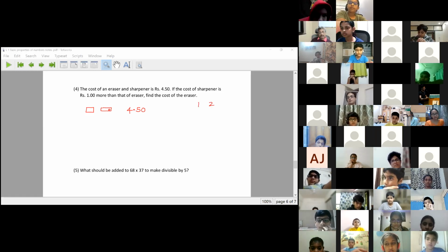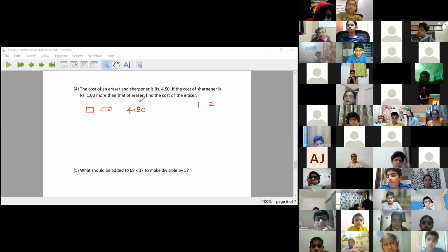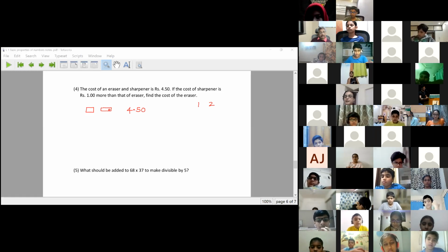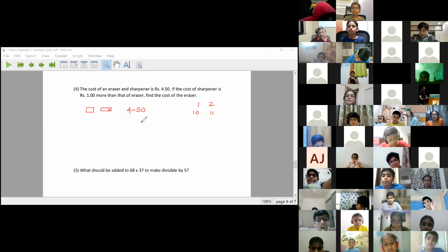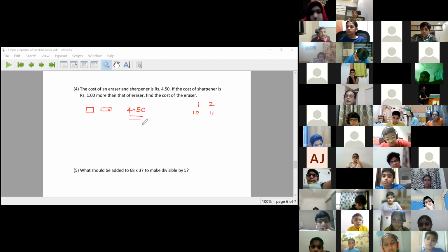Understand the question. The cost of the sharpener is 1 rupee more than that of the eraser. So if the eraser is 10 rupees, sharpener is 11 rupees. And what are they saying? Sharpener plus eraser is 4 rupees 50 paise. Find the cost of the eraser.